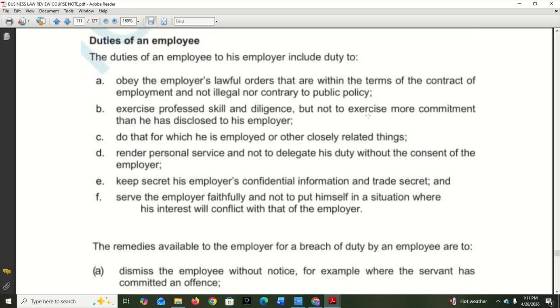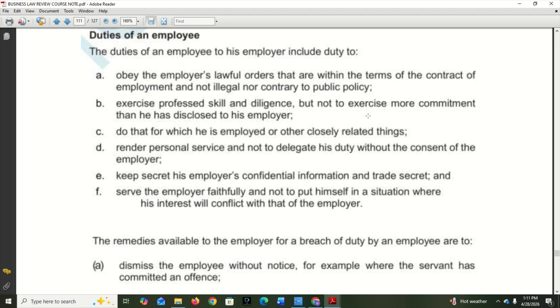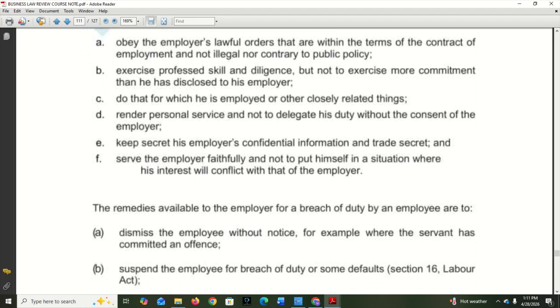Now, let's look at a very core important part of the employment contract, which is the duties of an employee. Duties of an employee to his employer include: one, duty to obey the employer's lawful orders that are within the terms of the contract of employment and are not illegal or contrary to public policy. Okay, that's one.